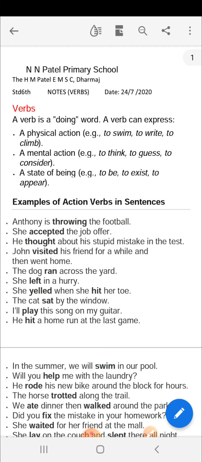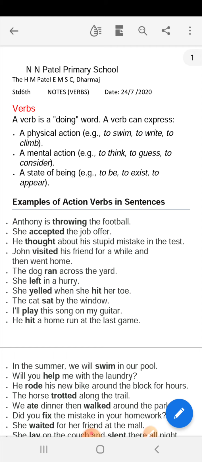A verb can express. Express means to show. What does it express? It expresses a physical action. Physical action means one which is done with the help of our body, maybe our hands or legs. To swim, to write, to climb are some examples of physical action. Next, a mental action. What is a mental action? The action where we use our brain to think, to guess, to consider. So, these are also verbs.